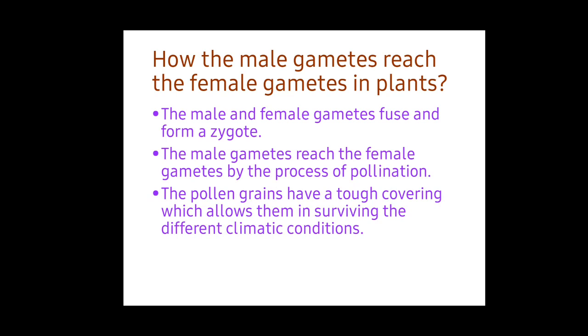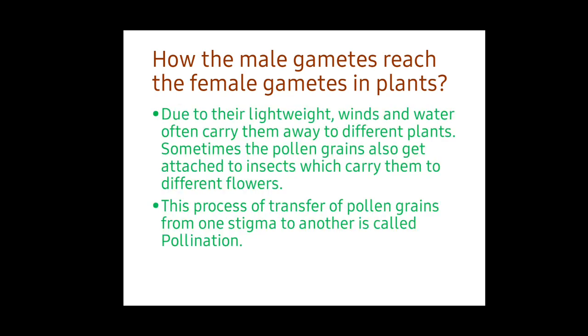The pollen grains have a tough covering which allows them to survive in different climatic conditions, and they are very light in weight. Due to their light weight, wind and water often carry them away to different plants. Sometimes the pollen grains also get attached to insects which carry them to different flowers. This process of transfer of pollen grains from one stigma to another is called pollination.